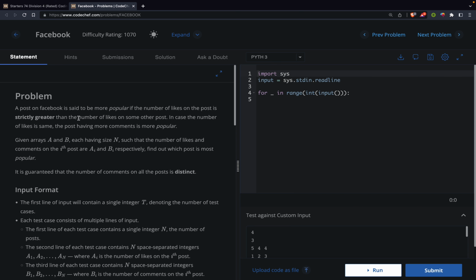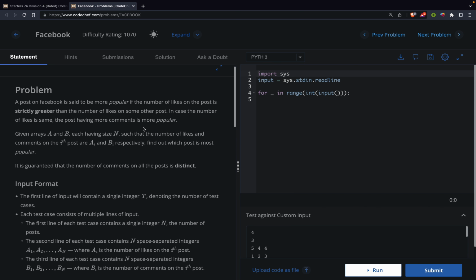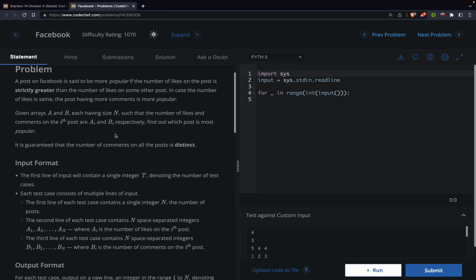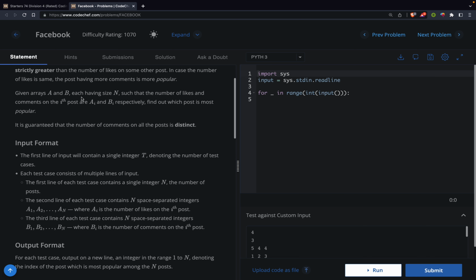A post on Facebook is said to be more popular if the number of likes on the post is strictly greater than the number of likes on some other post. In case the number of likes is the same, the post having more comments is more popular. Given arrays A and B, each having size n, such that the number of likes and comments on the ith post are given, find out the post which is the most popular.